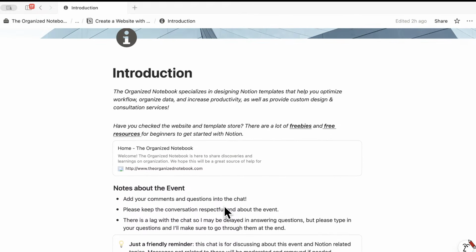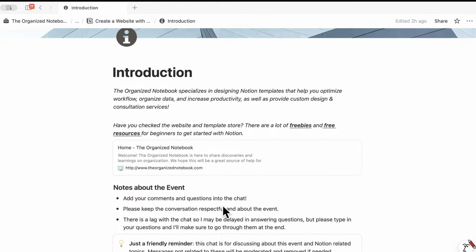And also a little bit about me. I've been using Notion since around 2022 and I've seen so much development inside of Notion, and you can just build so much more nowadays. So yeah, I'm just really excited to be able to share about Notion with all of you. And yeah, it's just like an amazing all-in-one tool.